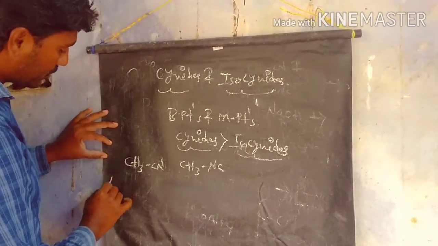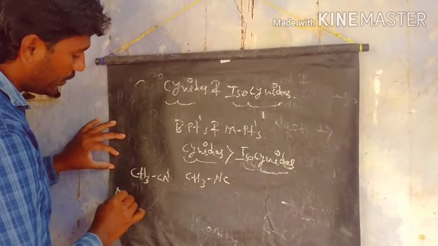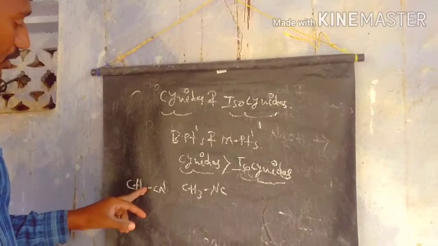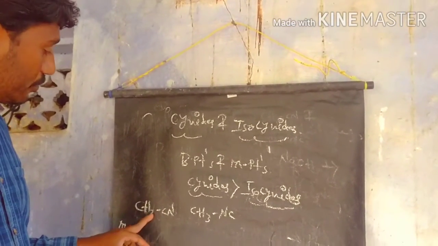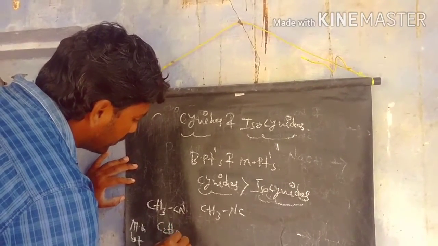What is the molar mass of this compound? We take the molecular weight. First we write the molecular formula, C2H3N.